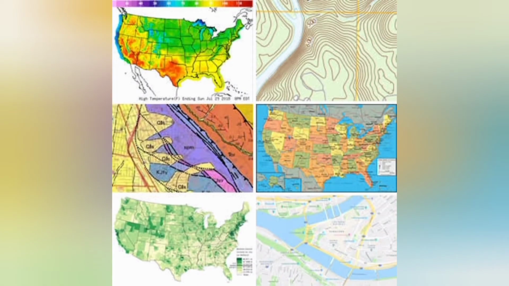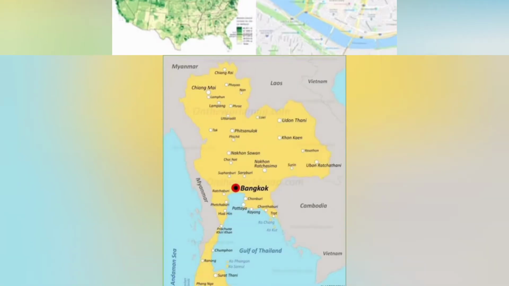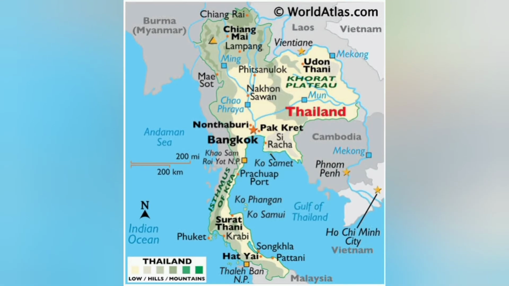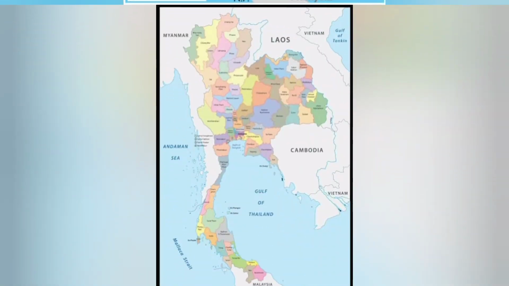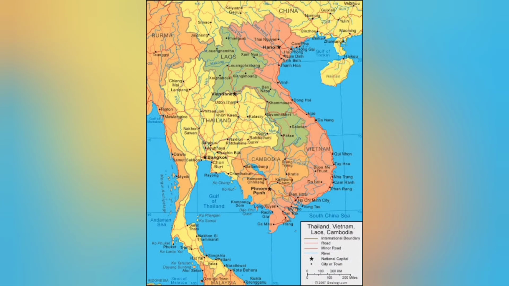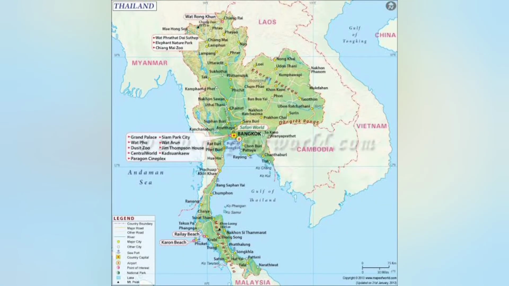Okay, next picture, this one shows different types of maps. We have topography, we have a road map, and as you can see, in these images we have different kinds of things that we can see in the map, and they are very, very complicated to know.